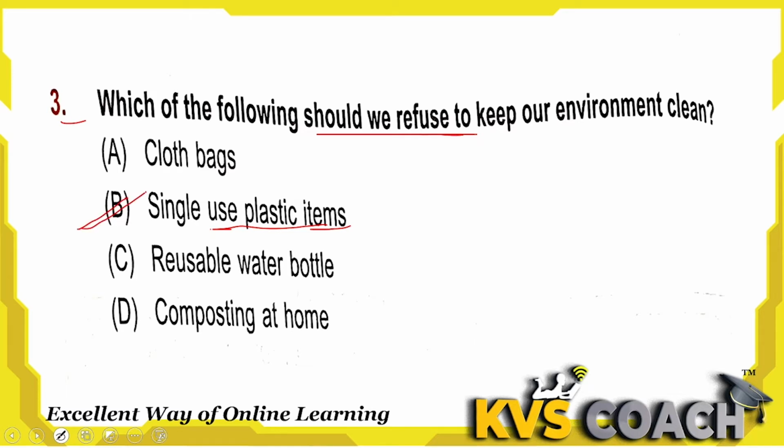Third one, reusable water bottles. Yes, we should use them. We should not refuse them, okay, because reusable water bottles do not make the environment dirty. They keep the environment clean. Option D, composting at home. Composting at home also keeps our environment clean, because we use food waste in composting, and this does not dirty our environment.